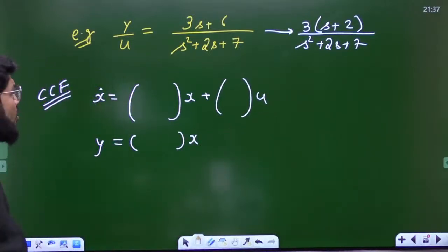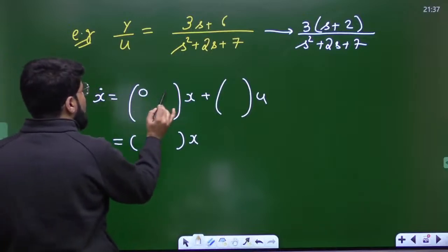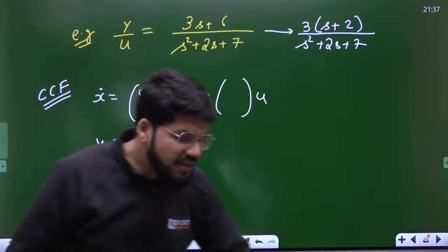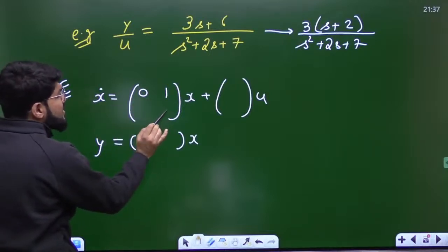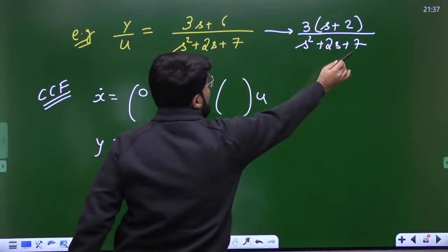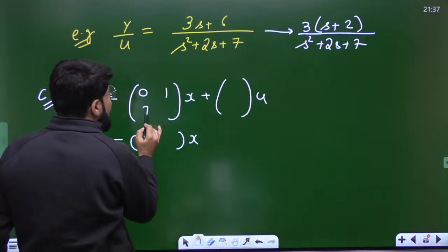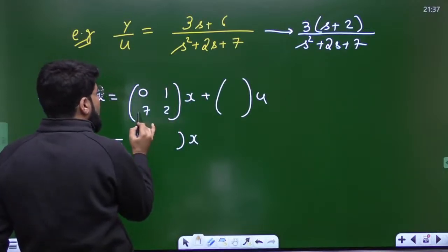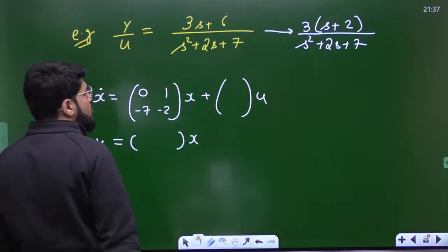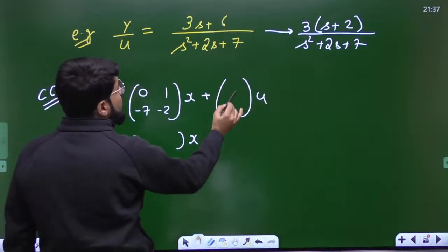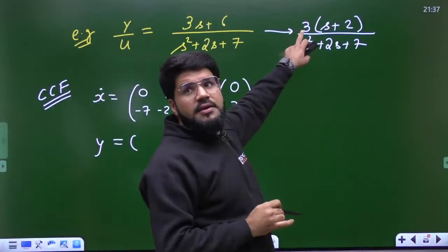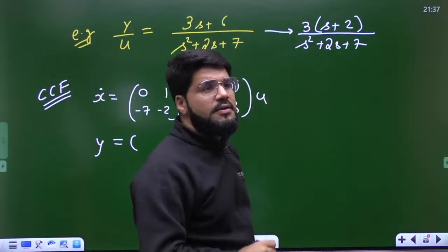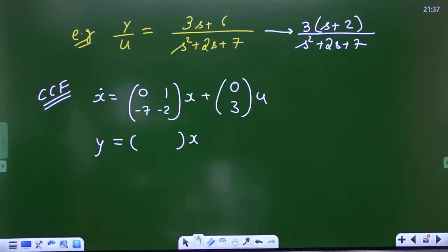In matrix A, the first row is 0 1. The second row, as I told you, is minus a0 minus a1. The coefficients of the denominator always start with the constant 7 and then go in reverse to 2, both with opposite sign, so minus 7 minus 2. Plus [0 3]u, that is 0 and 3. Clear everybody?